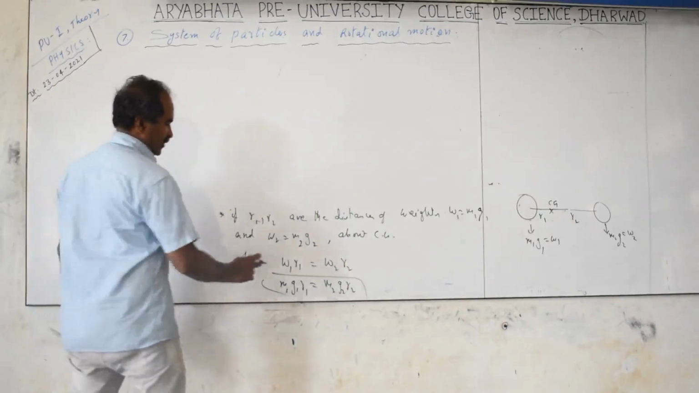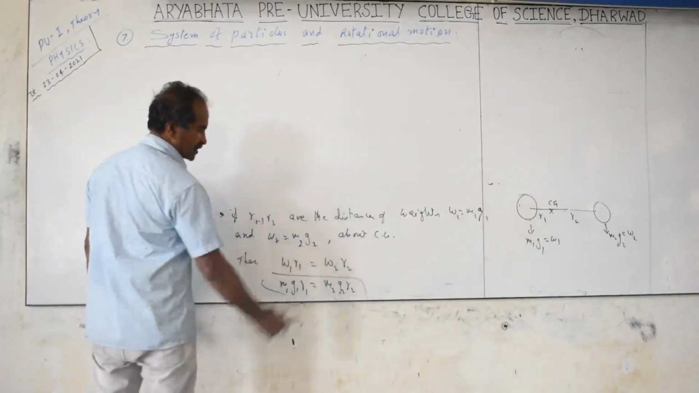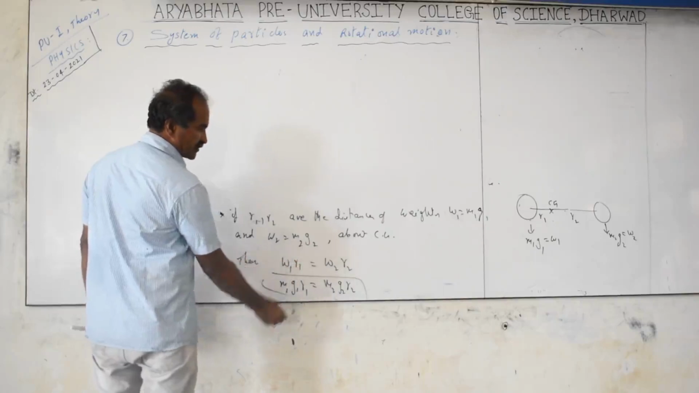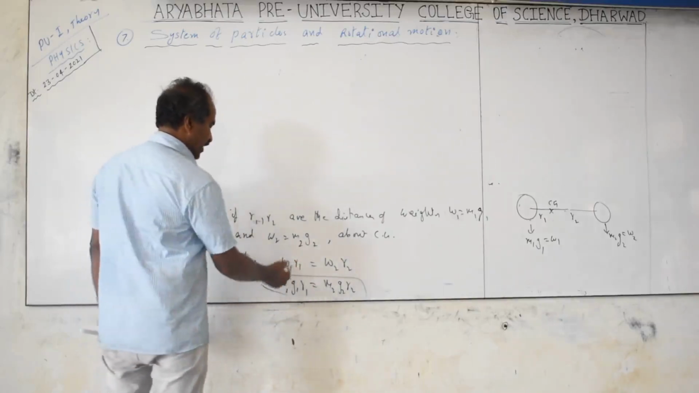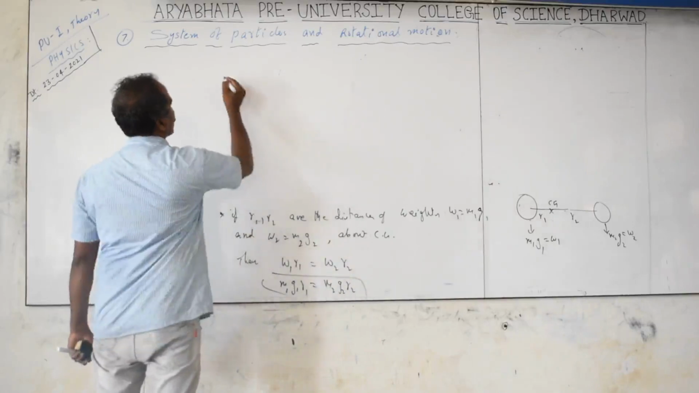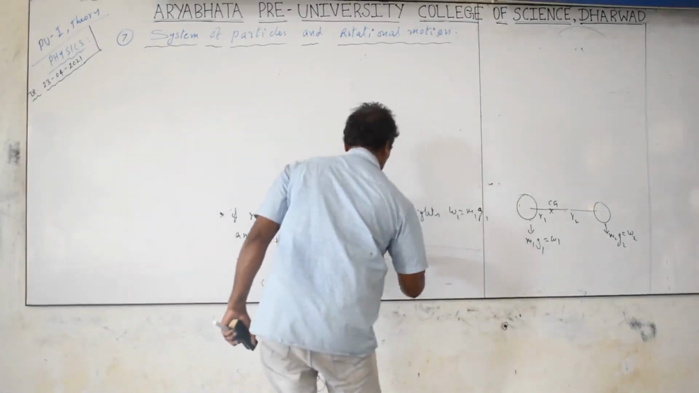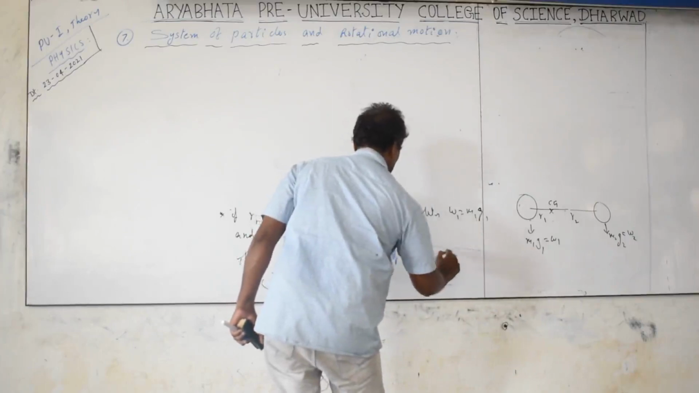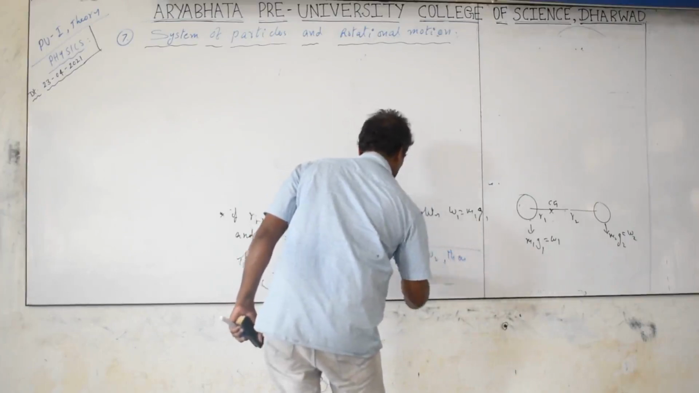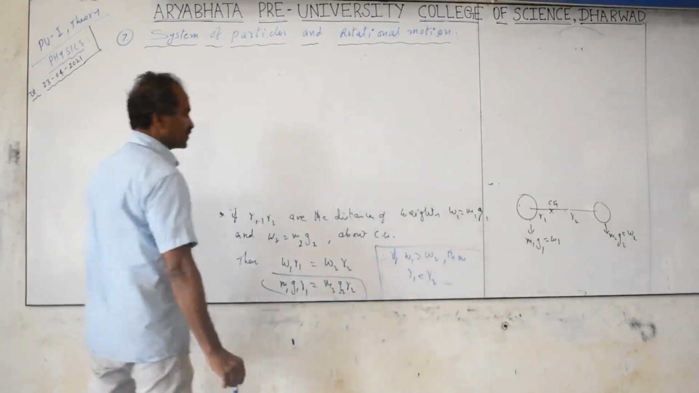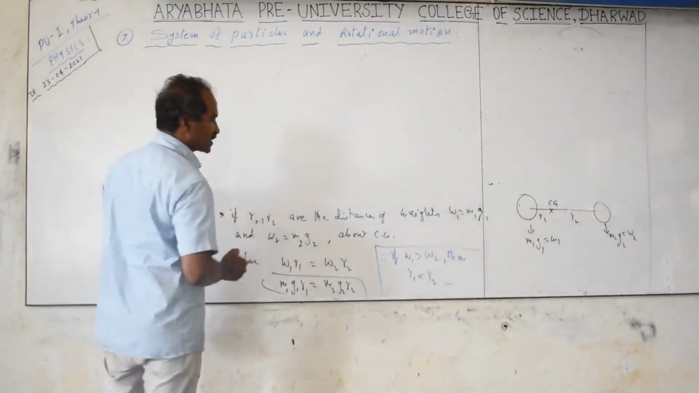In this case, if w1 is more than w2, we can take the reverse relationship. If the product of weight and distance is constant, then weight is inversely proportional to the distance. If the weight is more, then r is less. Here only we can better mention: if w1 is greater than w2, then r1 is less than r2. More weight, less distance. That means CG is always close to the larger mass side.